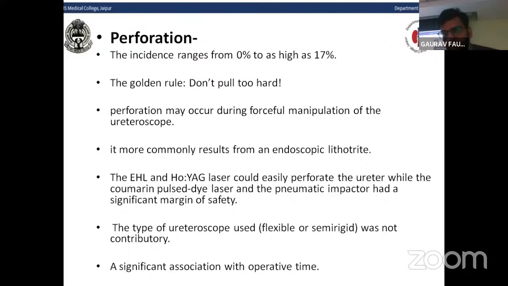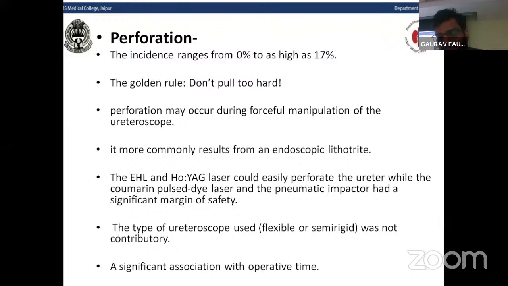Now come to another complication, which is perforation. Incidence of perforation ranges from 0% to as high as 17%. The golden rule to prevent this complication is don't pull too hard. Perforation may occur during forceful manipulation of the ureteroscope. It more commonly results from an endoscopic lithotrite. Electrohydraulic lithotripsy and the holmium YAG laser could easily perforate the ureter, while the pulsed dye laser and pneumatic impactor had a significant margin of safety.